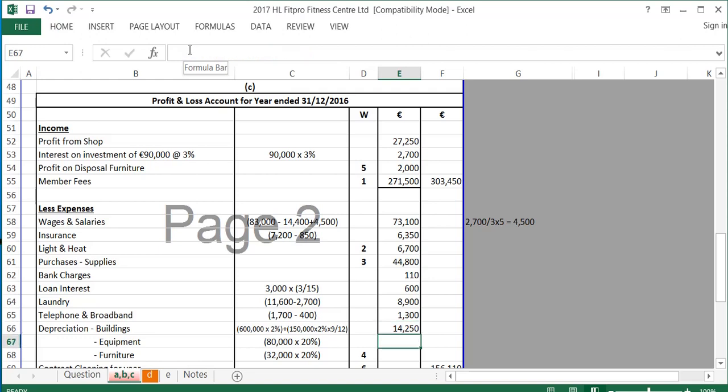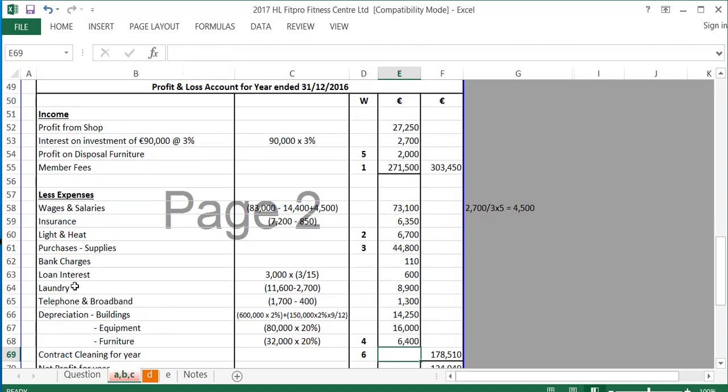The next thing I have to do is to get the depreciation of equipment. The depreciation of equipment is 80,000 because we didn't buy or sell any equipment during the year. So it's just 80,000 by 20%. And the depreciation of furniture, again, furniture was 40,000 at the start of the year. We bought furniture during the year and the payments of 12,000, which would be 52. And then we sold furniture which costs 20, which brings us down to 32,000. And again, that's depreciated by 20%.